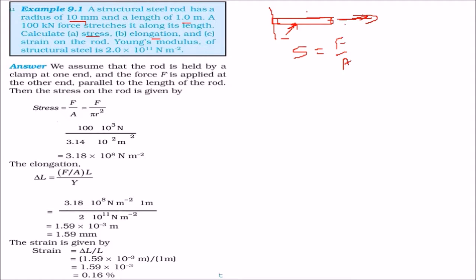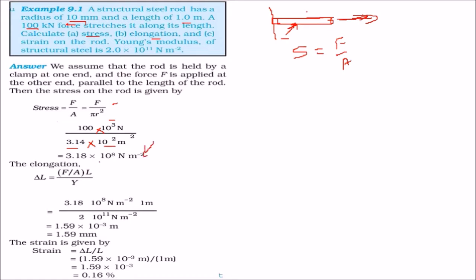Area is pi r square, this is the cross section area. So F by pi r square. Force is given, we can write 100, and then kilo, for that we write 10 to the power 3. Then pi 3.14, r square, radius is also given, so we can convert it into meter and write here. That will come around this number.